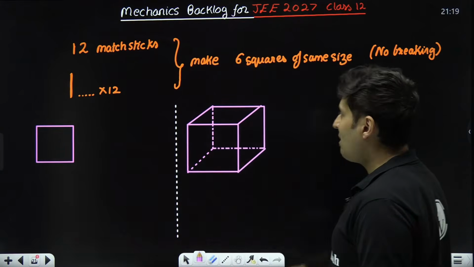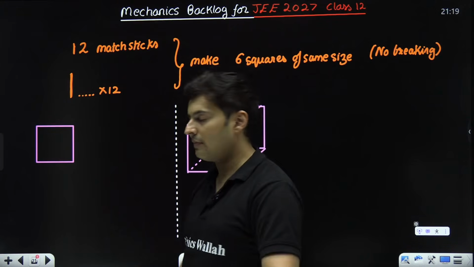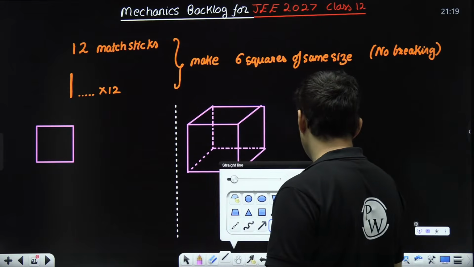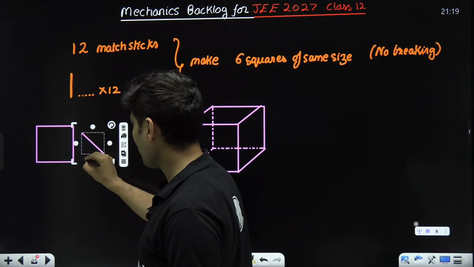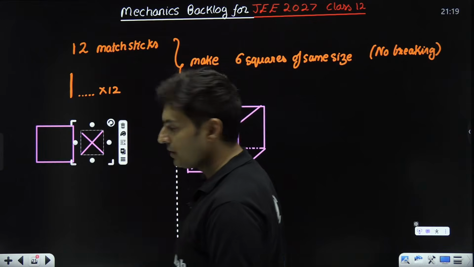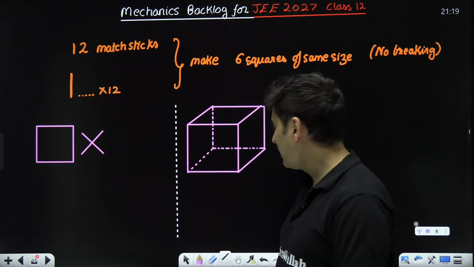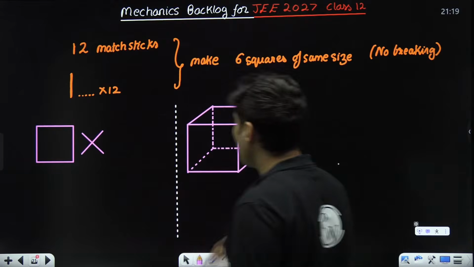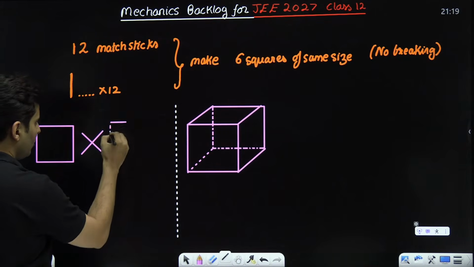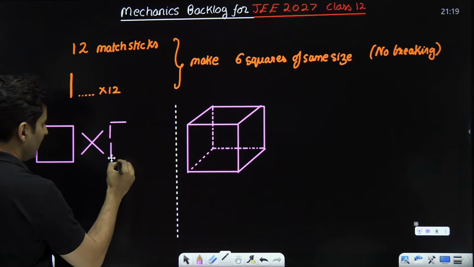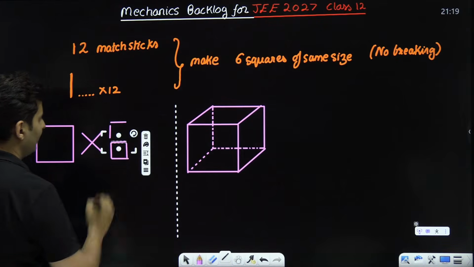How many matchsticks got used out of the 12 matchsticks? 1, 2, 3, 4. 4 matchsticks got used. Perfect, no issues. Now I'll take 2 more matchsticks. So 4 plus 2 is 6. But I will put them here like this. Perfect. So 4 plus 2 is 6, and 6 more are remaining. No issue. Now what I will do, I will take those 6 matchsticks and put it like this. 1, 2, 3, 4, 5, and like this.